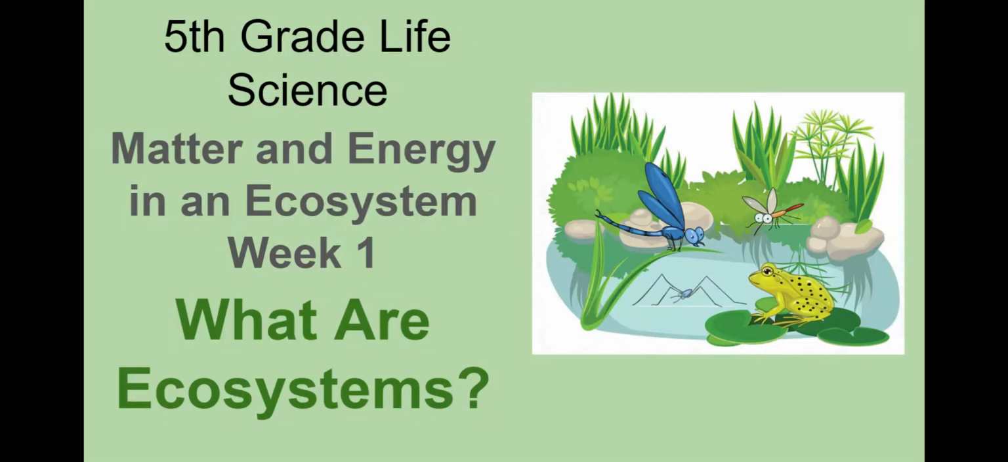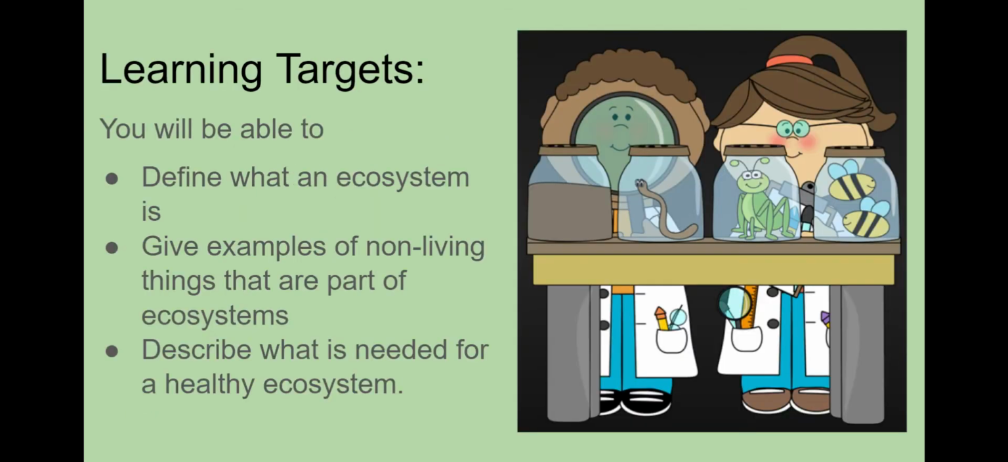This lesson is part of our fifth grade life science unit, Matter and Energy in an Ecosystem. In this lesson, we will learn what ecosystems are. There are three learning targets for this lesson. First, you will be able to define what an ecosystem is. Second, you will be able to give examples of non-living things that are part of ecosystems. And third, you will be able to describe what is needed for a healthy ecosystem.